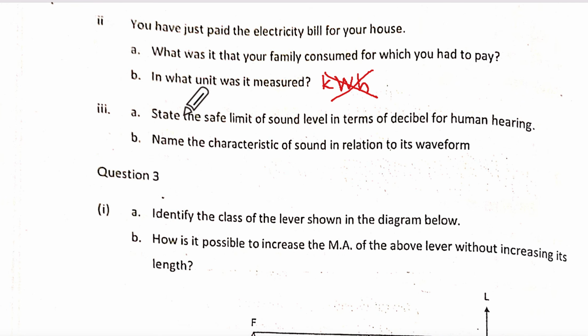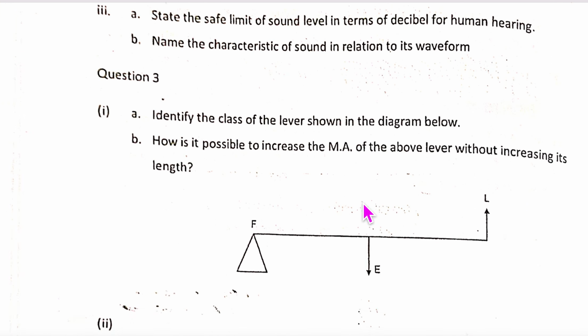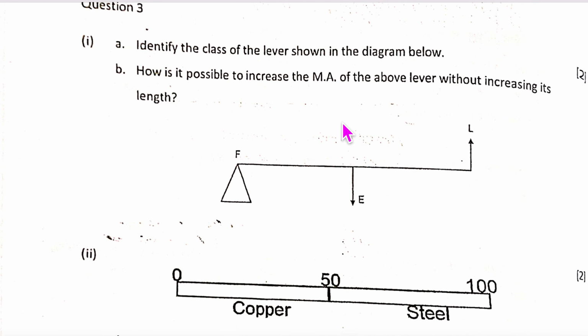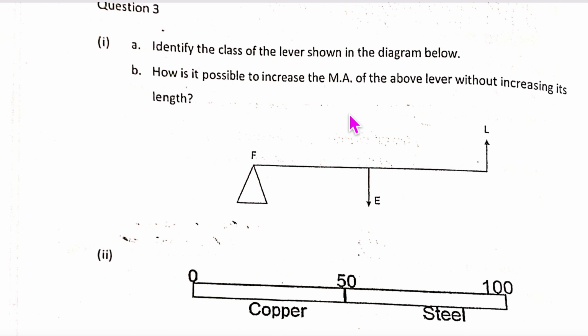Correct. State the safety limit of sound level in terms of decibel. It is less than 120 dB, correct? Yes, ma'am. Name the character of sound in relation with its waveform: quality or timbre. You're counting the marks. Don't write everything, just count the marks. There's no time to write everything. All right?